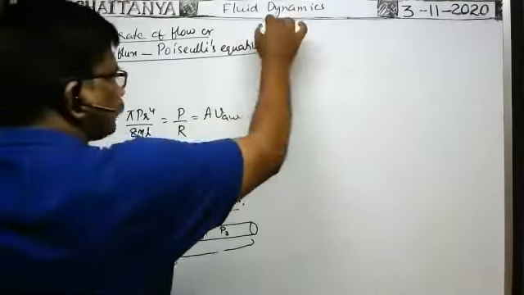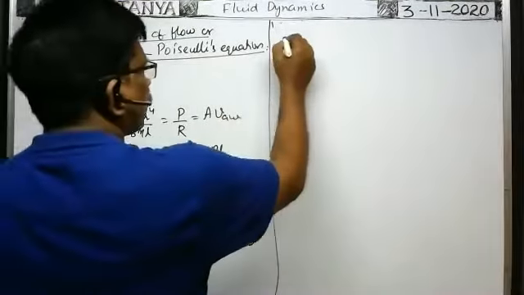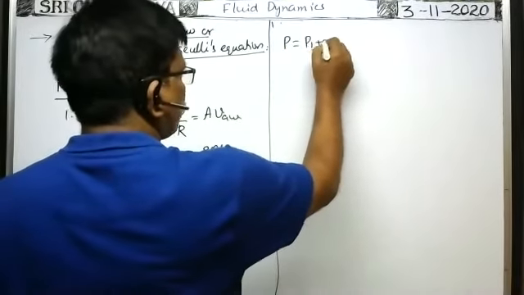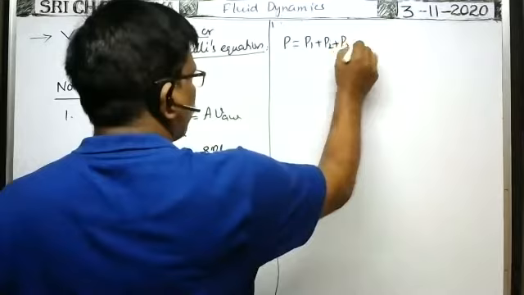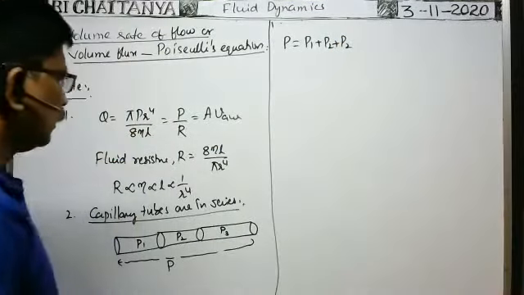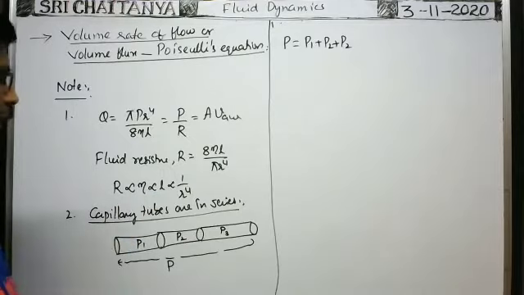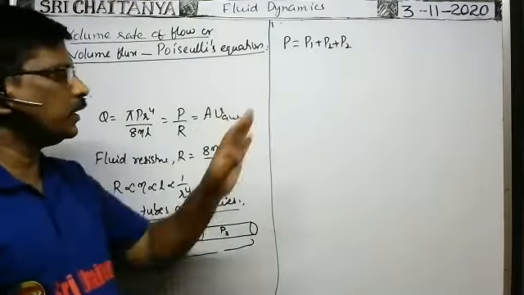Then the total pressure difference across the combination of the three capillary tubes is equal to the sum of the pressure differences across the individual capillary tubes. That is the total pressure difference across the combination of the three capillary tubes. If there are two, then P is equal to P1 plus P2 only.